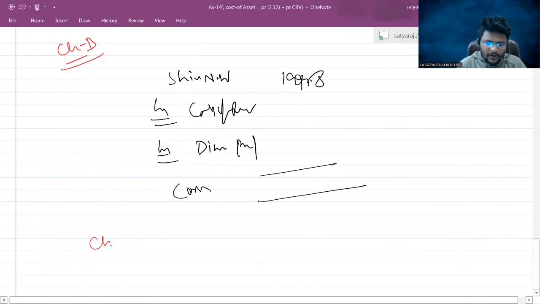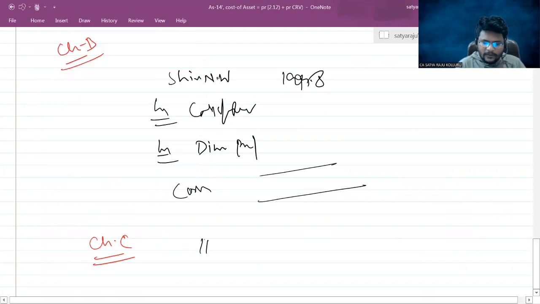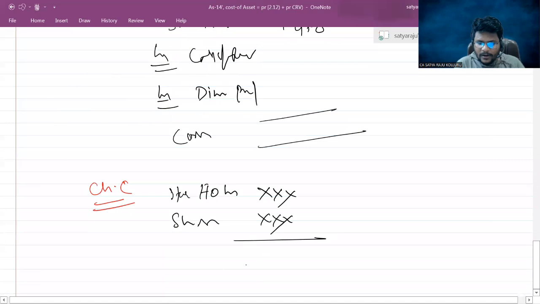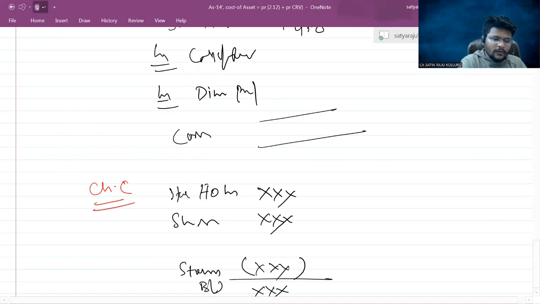After completion of chart B, you can present chart C. Write the stock of holding and the stock of subsidiary. You can put the totals. From here, you can reduce the stock reserve. Then you will get the stock to be represented in the balance sheet. Are you following, guys?